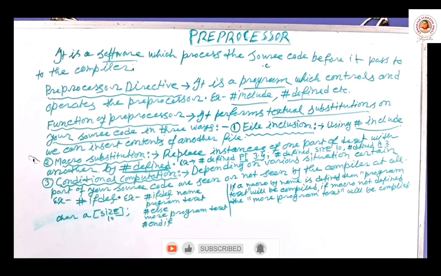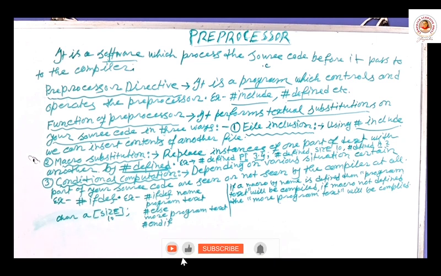If the condition is satisfied, then a certain part of your code will be compiled, or if the condition is not satisfied, then another part of your code will be compiled, not all the parts. Okay, so that means conditional compilation. That means if the condition is satisfied, one part of your source code will compile, otherwise not.